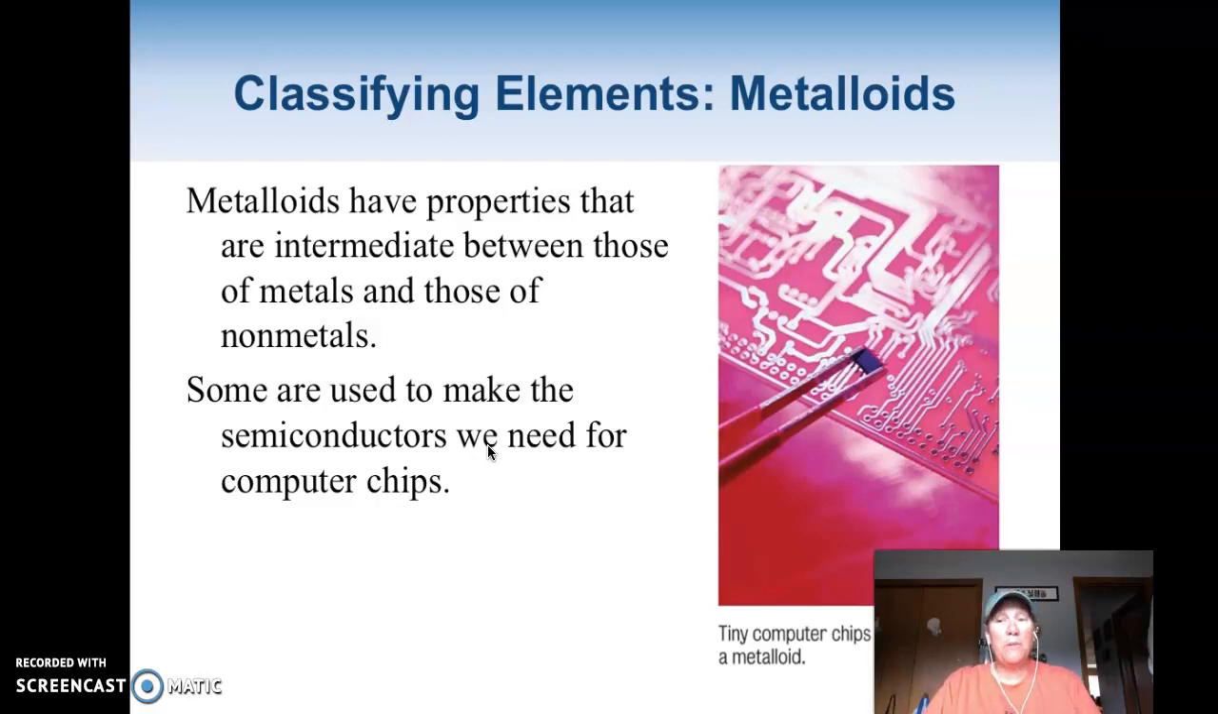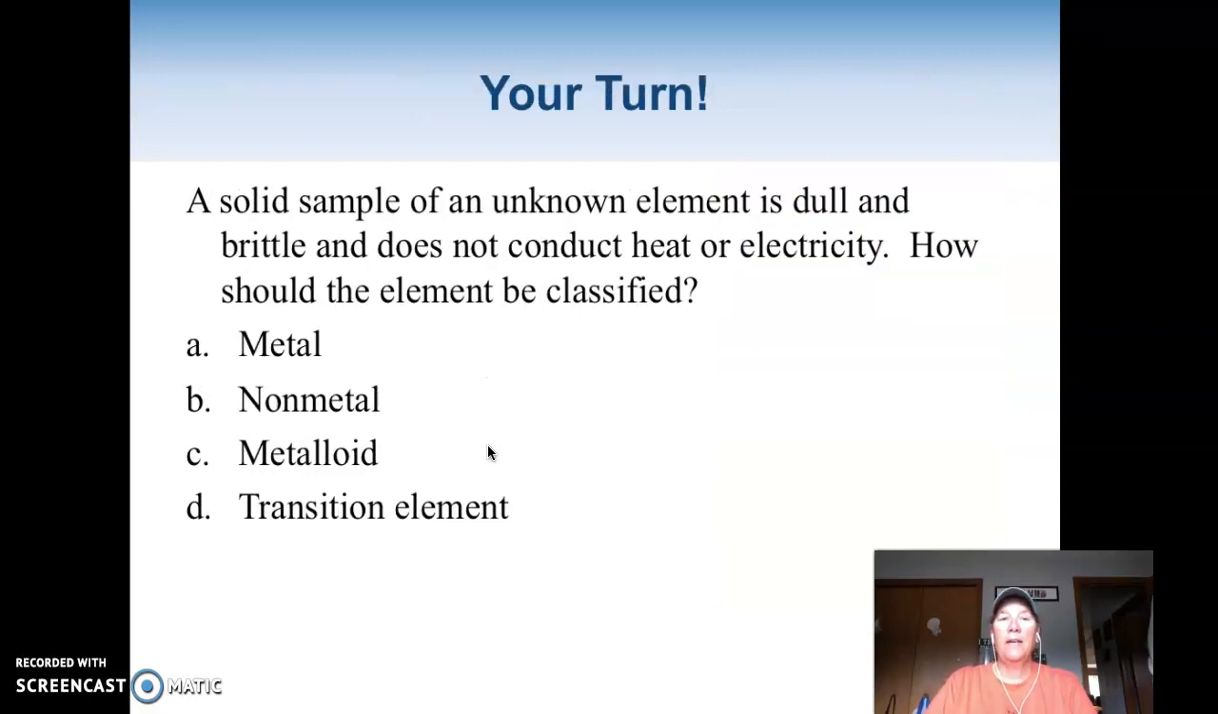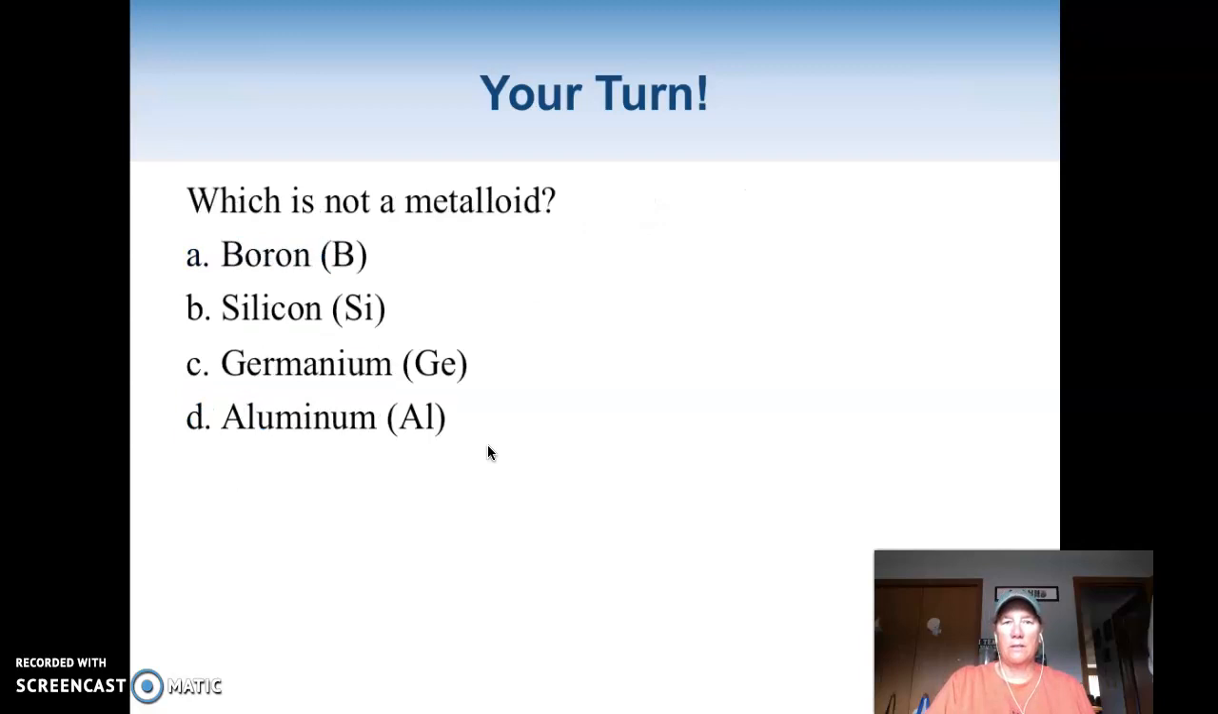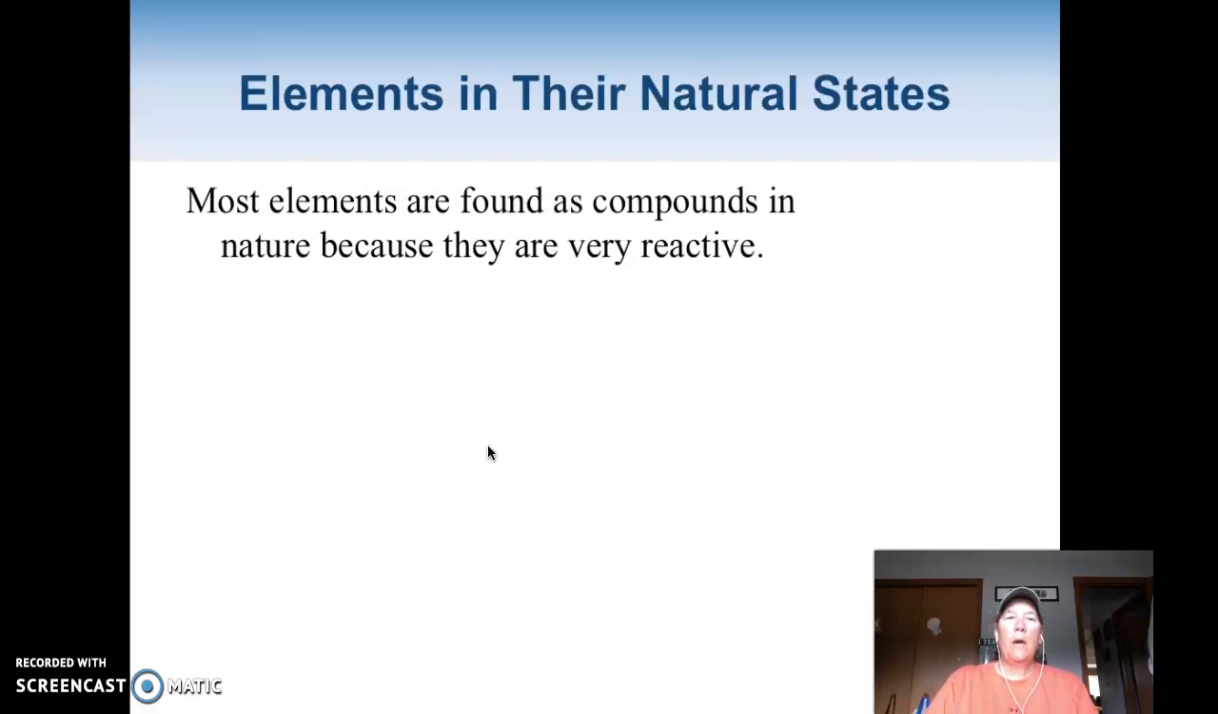So even though there's not very many of them, we really like those guys, because just think how boring your life would be without all that fun technology. Okay, so a brittle sample, unknown, it's dull and brittle. Well, that's got to be a non-metal, right? The majority of elements are, we already talked about this, majority are metals. Okay, what is not a metalloid? You'd have to go back to that, and it would be aluminum. Aluminum is a metal.